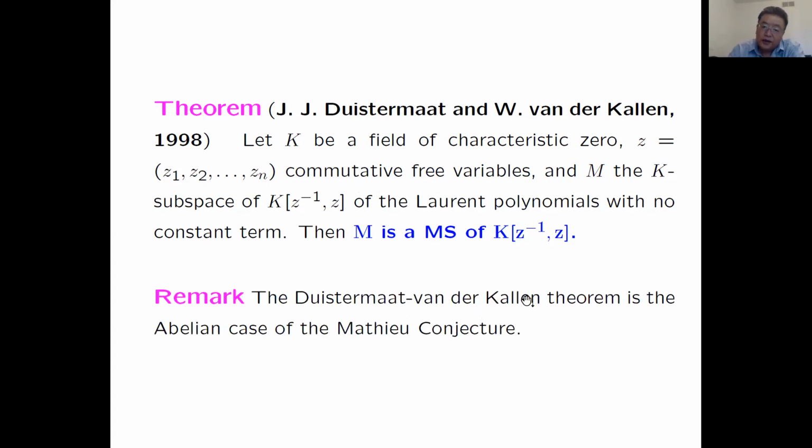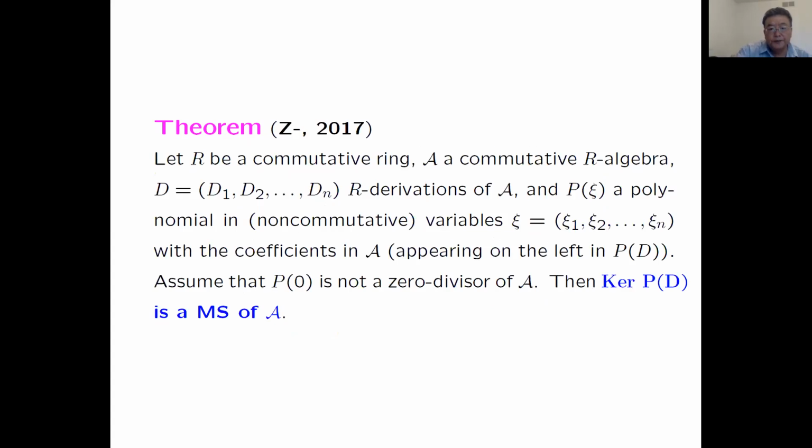That is Duistermaat and van der Kallen's theorem. The theorem above is the abelian case of the Mathieu conjecture. You choose the Lie group to be the torus, and this was the statement claimed by the Mathieu conjecture. This is another non-trivial example of Mathieu subspaces.